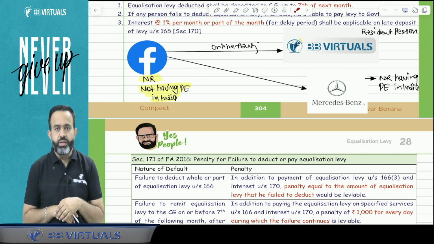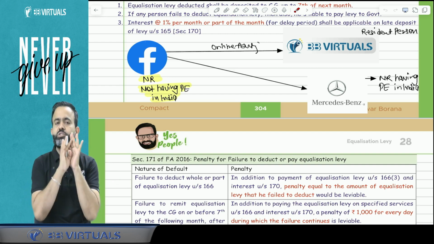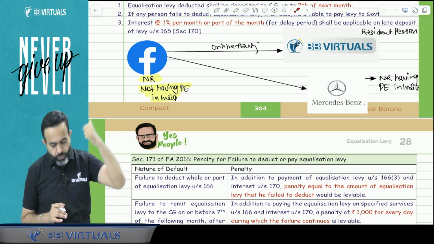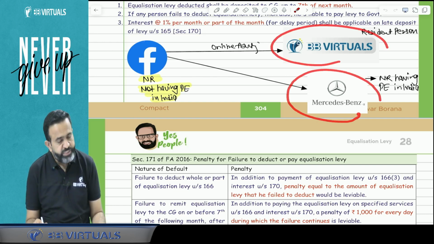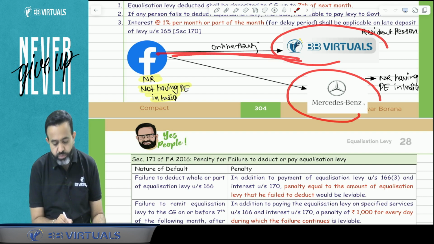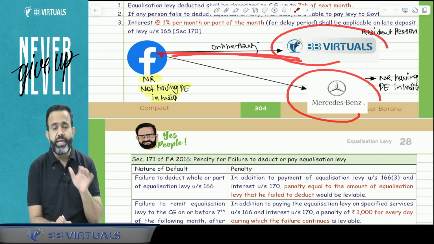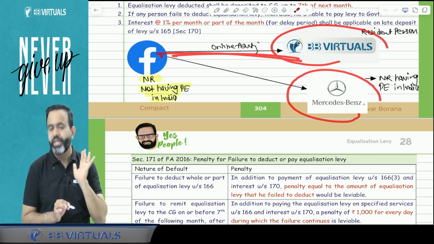Now one more point. Guys, equalization levy is not applicable in two cases. One is, suppose BB Virtual or Mercedes-Benz pay an amount for the online advertisement that is in a year only up to 1 lakh rupees.